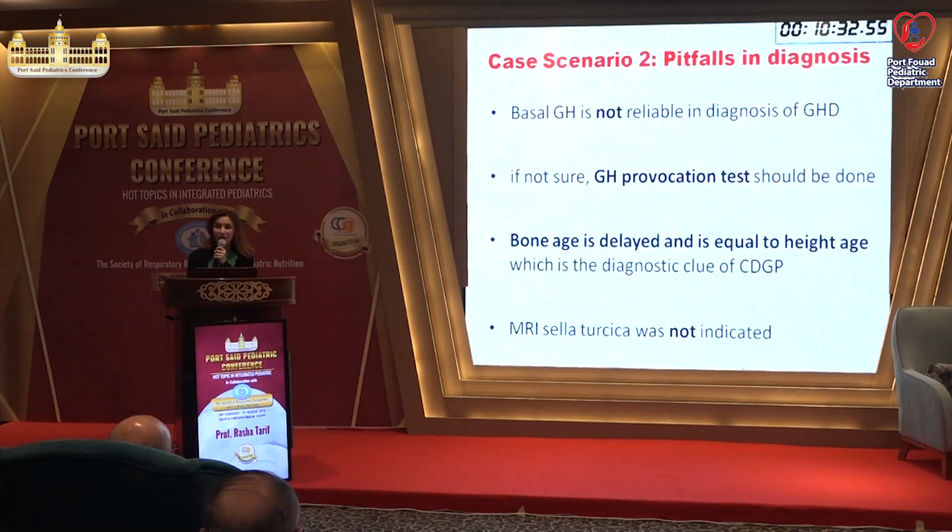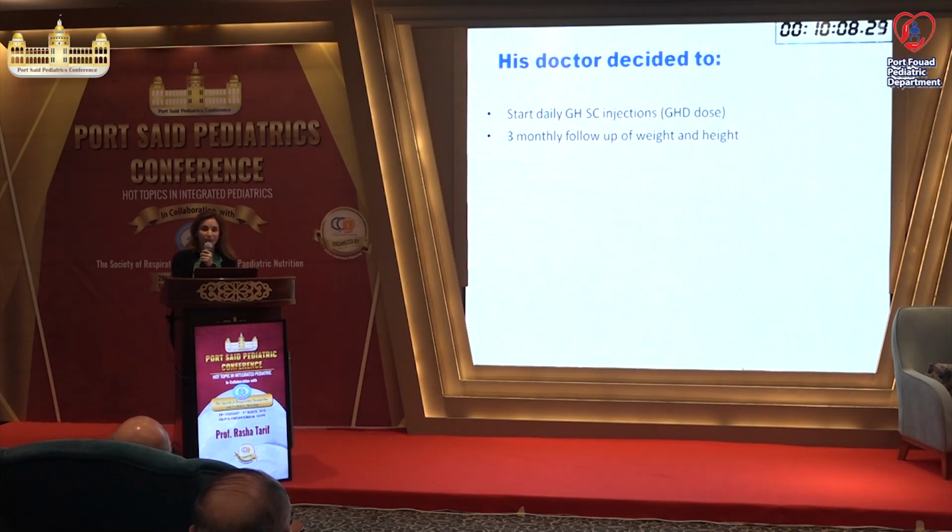So the pitfalls in that child are basal growth hormone, again and again, I will continue to repeat, it's not reliable in diagnosing growth hormone deficiency. If you are not sure, do growth hormone stimulation test. Bone age is delayed and it is exactly equal to the height age, and this is diagnostic of constitutional delay in growth and puberty. In familial short stature, the bone age is not delayed at all, okay? MRI sella turcica is not indicated in such a case.